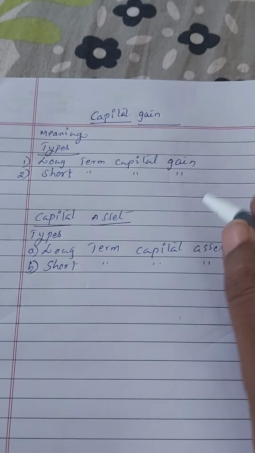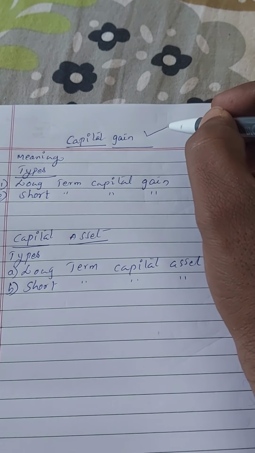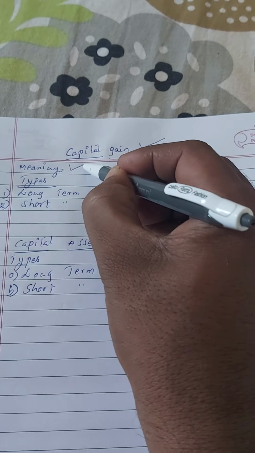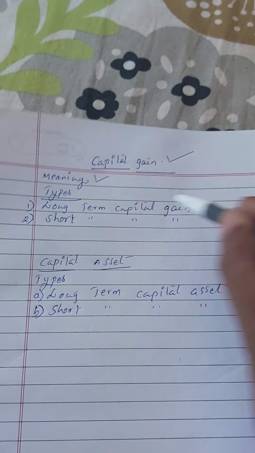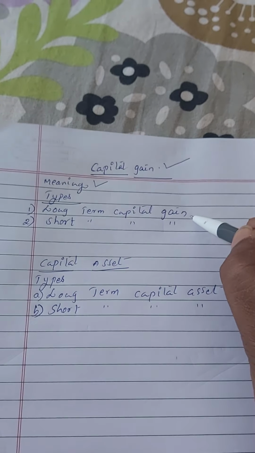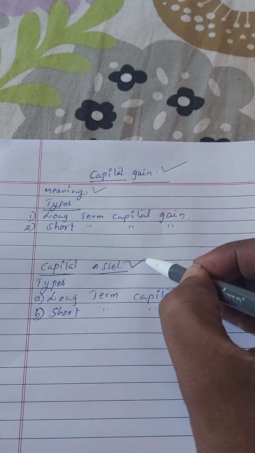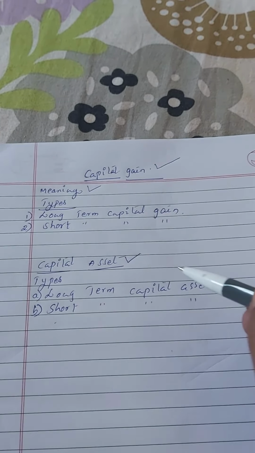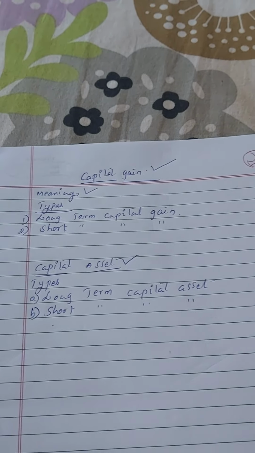Students, today I am going to begin unit number 1, that is capital gain. Before we understand what is the meaning of capital gain and what are the different types of capital gain, most importantly, first we have to understand what is capital asset. After that, classification of capital asset, that may be long term capital asset or short term capital asset. So, first let us understand what is capital asset.